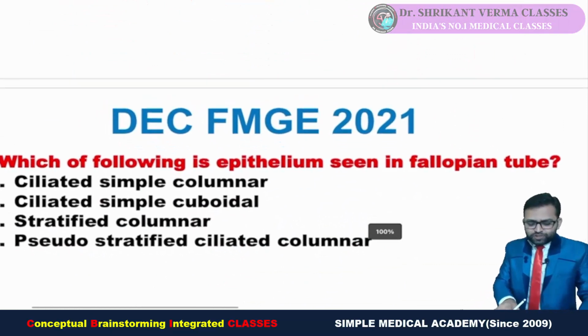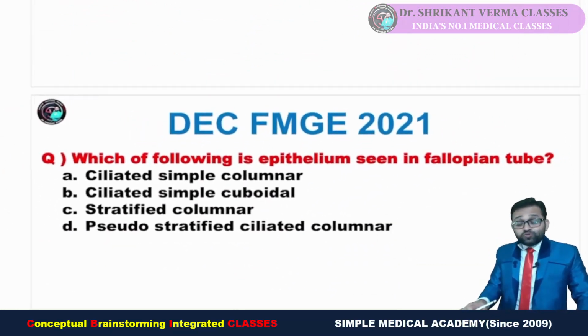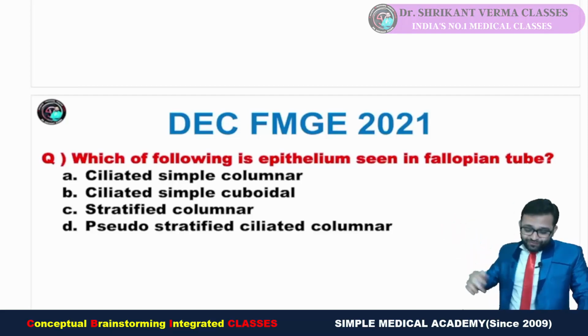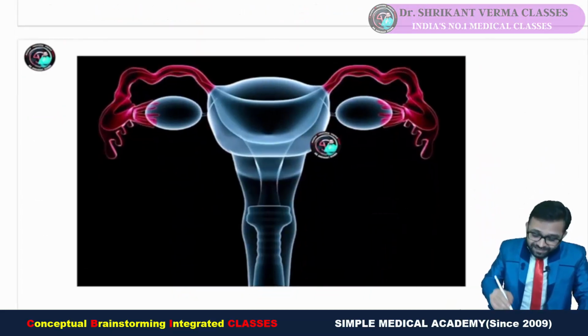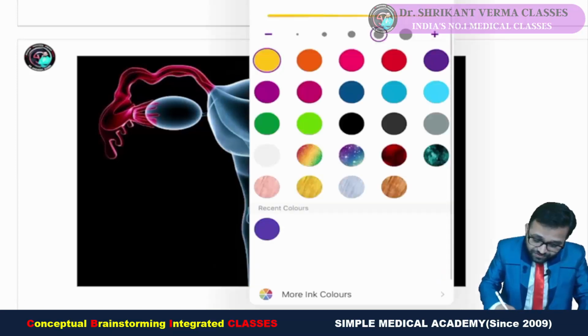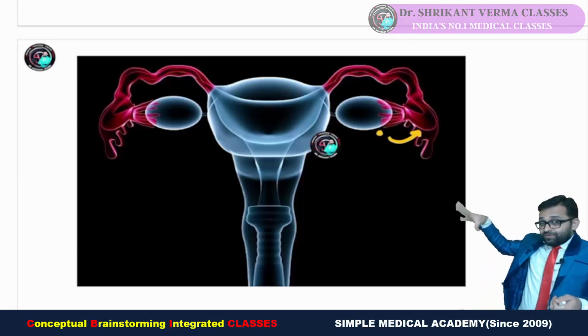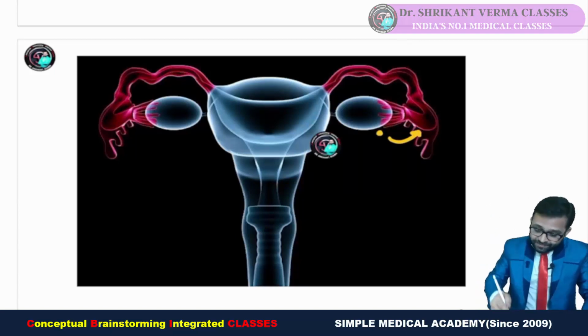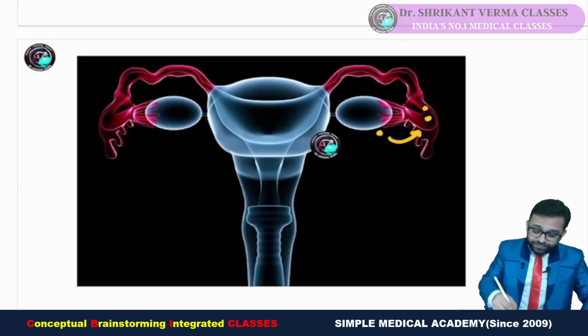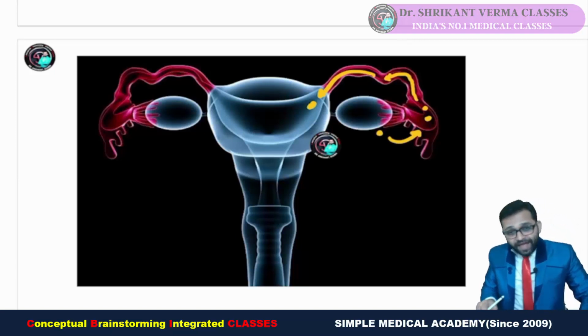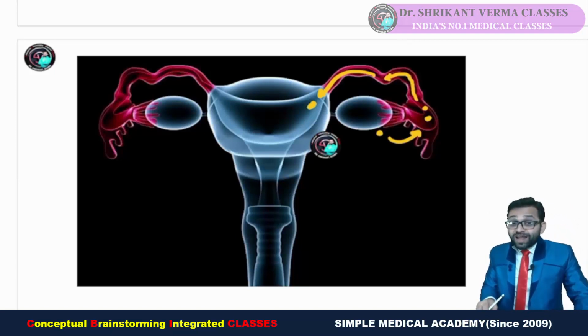Now, questions from histology. Again, see here, histo and embryo are not too much important, but a few points you have to focus on. The question was very simple: which of the following epithelium is seen in the fallopian tube? We know very well, there is the ovary showing ovulation. With the movement of the fimbria, negative pressure is created and the ovum enters the fallopian tube. And now the fallopian tube should have such kind of epithelium so that this ovum has facility to move toward the uterine cavity.